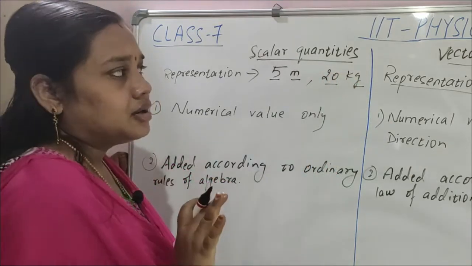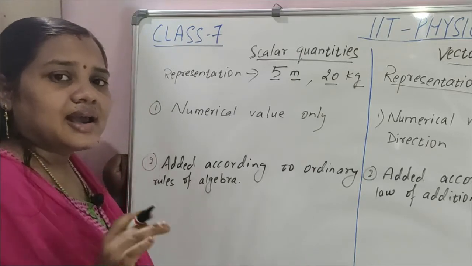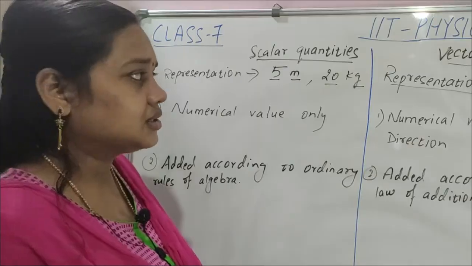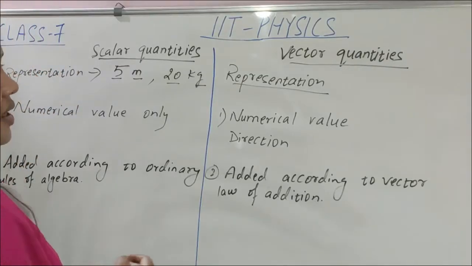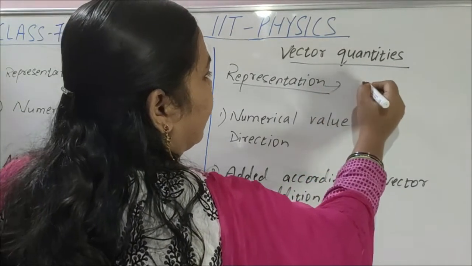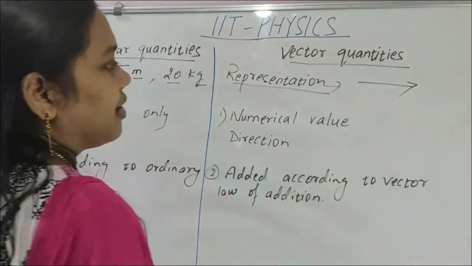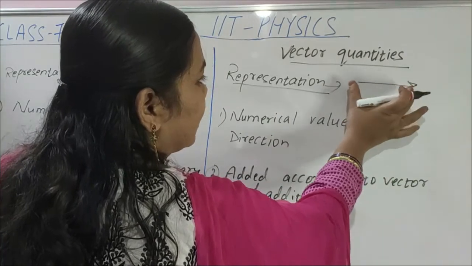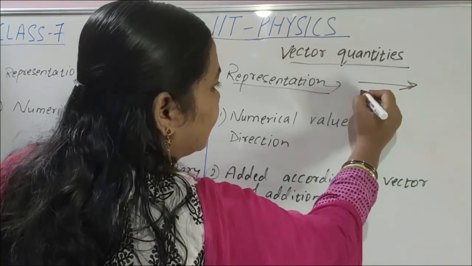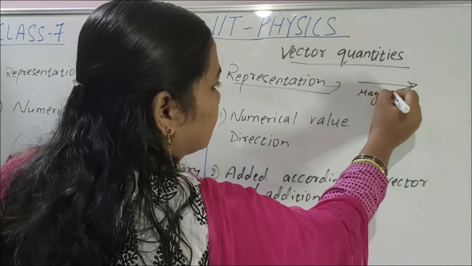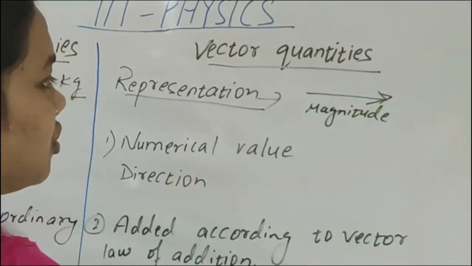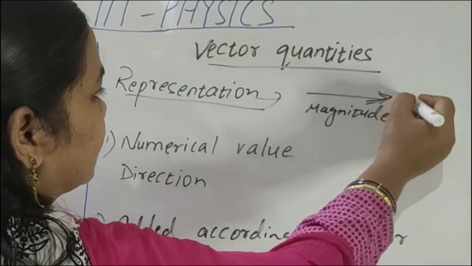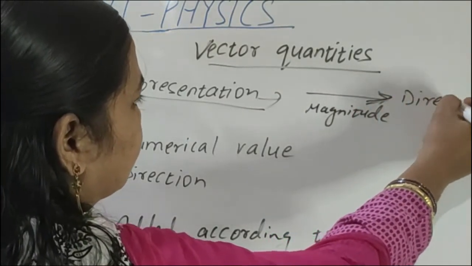5 meter, 20 kilogram. Magnitude, unit. Simple way. But vector quantities have direction. So how to represent a vector quantity is an important thing to understand. See children, vector quantities are represented by an arrow mark. The length of this arrow represents magnitude, whereas this arrowhead gives you the direction.